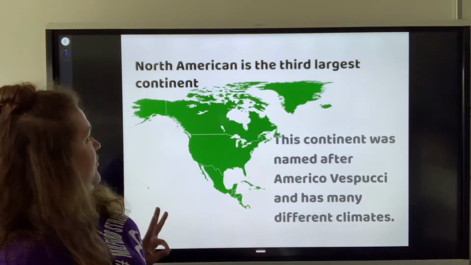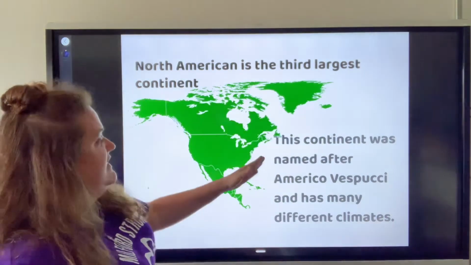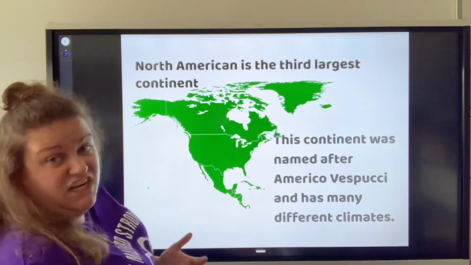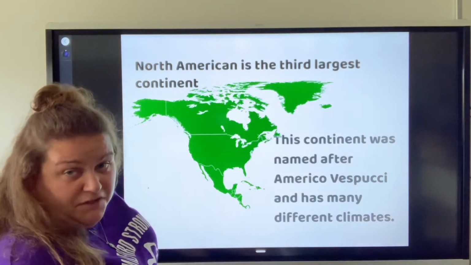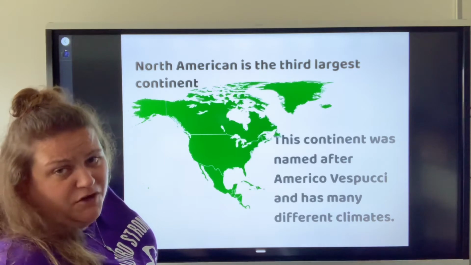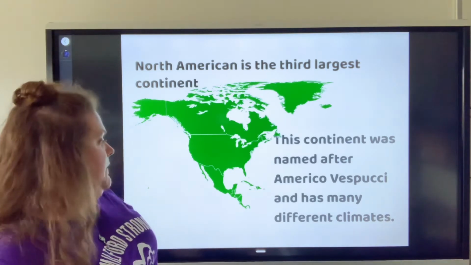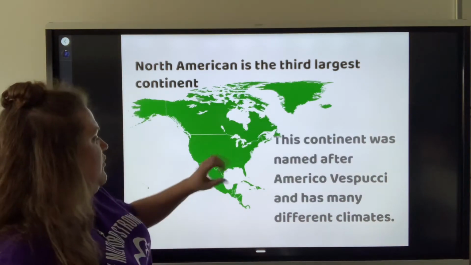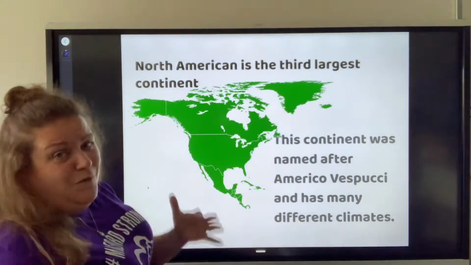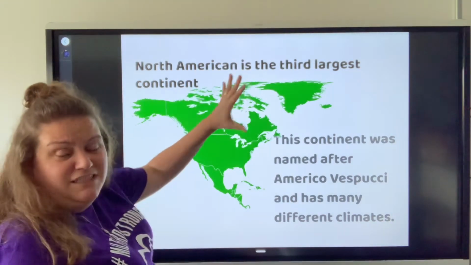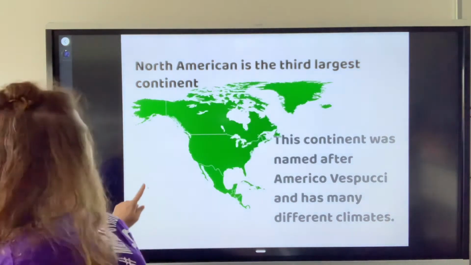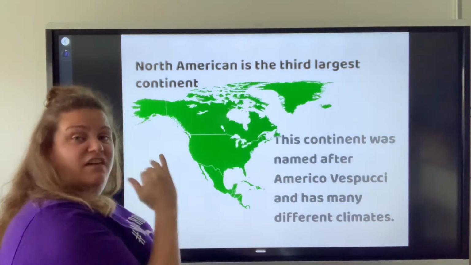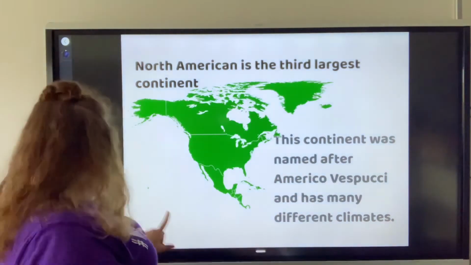North America is the third largest continent. This continent was named after Americo Vespucci, which I did not know. So America, North America, and I believe South America too, is named after Americo Vespucci. It also has very many different climates. You've got tundra, grasslands, forest lands, wetlands. Name it, we've got it in the continent where we live, North America. That's our third largest continent, by the way. So the largest was Asia, then Africa, and underneath that, North America.